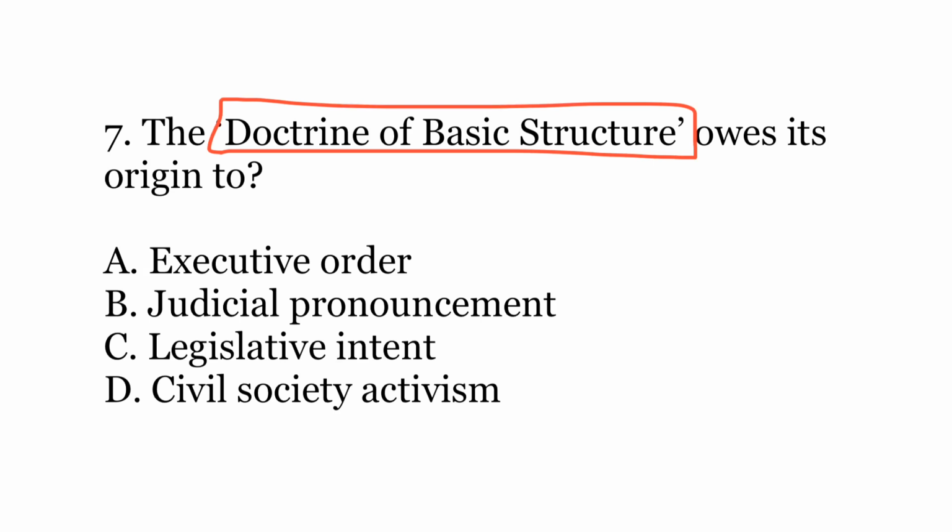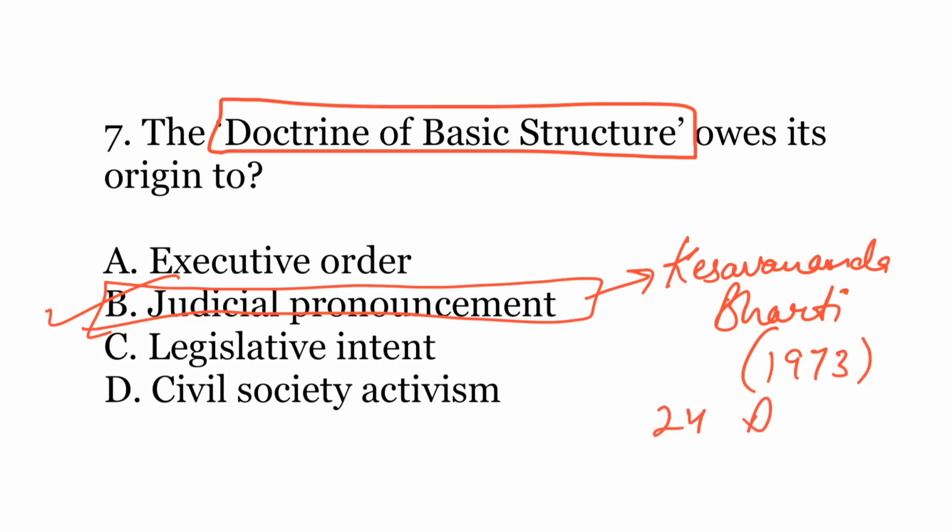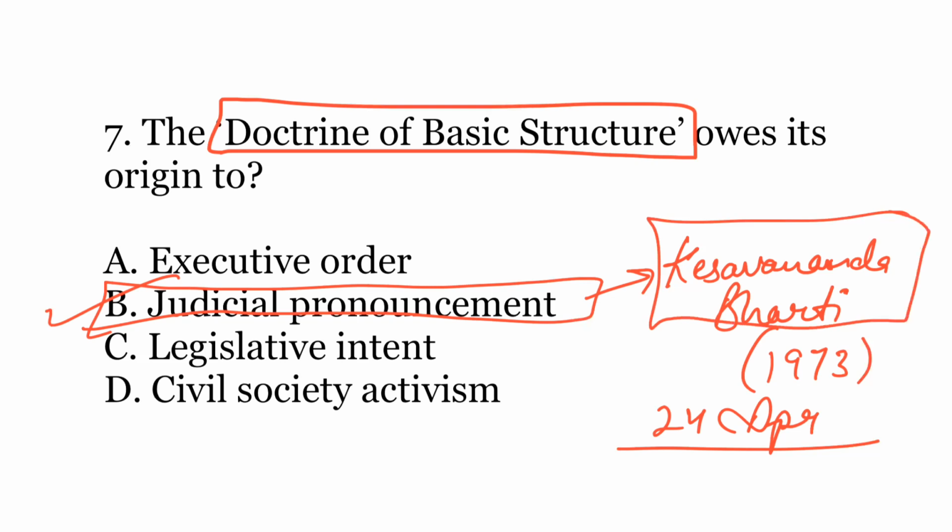The correct answer is B. Judicial pronouncement. So it was actually by the judiciary in a case called Kesavananda Bharati versus State of Kerala in the year 1973. This judgment was pronounced on 24th of April 1973, that 2 days back it completed 47 years of its pronouncement. This particular judgment is known as the landmark judgment in Indian judicial history, was delivered by a 13-judge bench of the Supreme Court of India, which is the largest bench in the history of India.